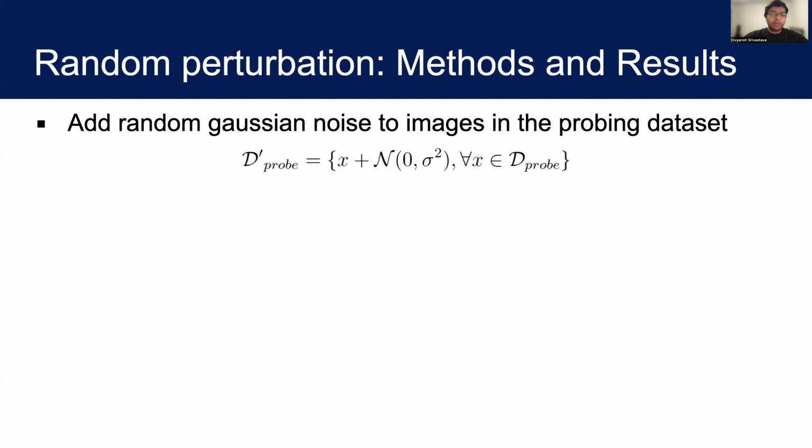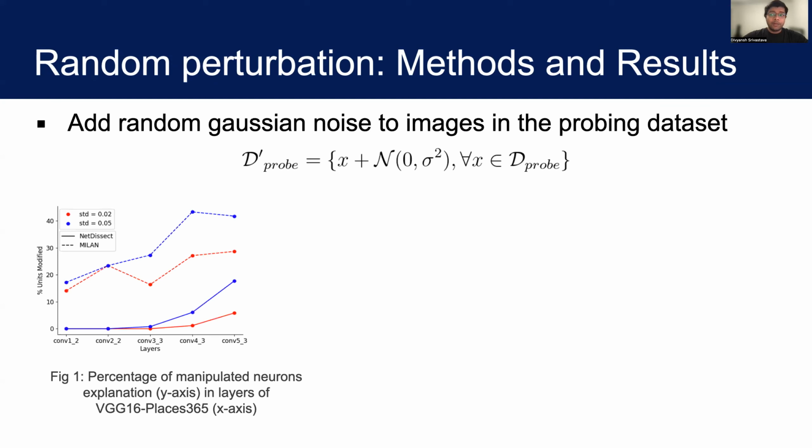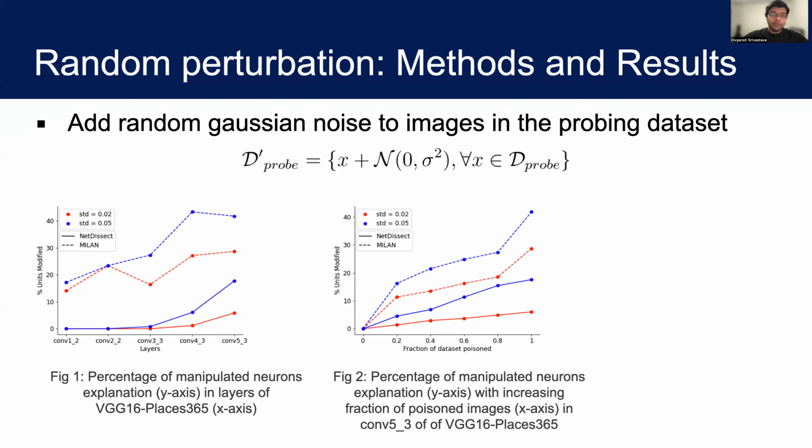Here we add Gaussian random noise to the images in the probing dataset. The figure on the left shows the percentage of manipulated neuron explanations in the layers of VGG16. We find that even adding a small random noise with a standard deviation of 0.02 can already change the assigned concepts of up to 28% of neurons in the deeper layers.